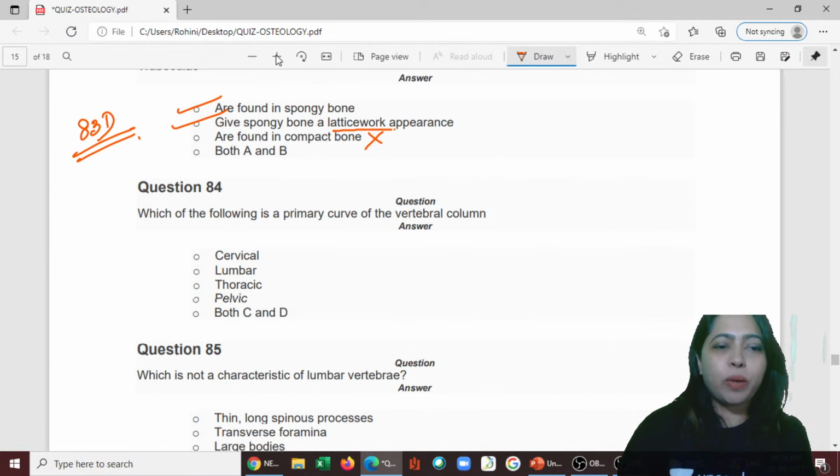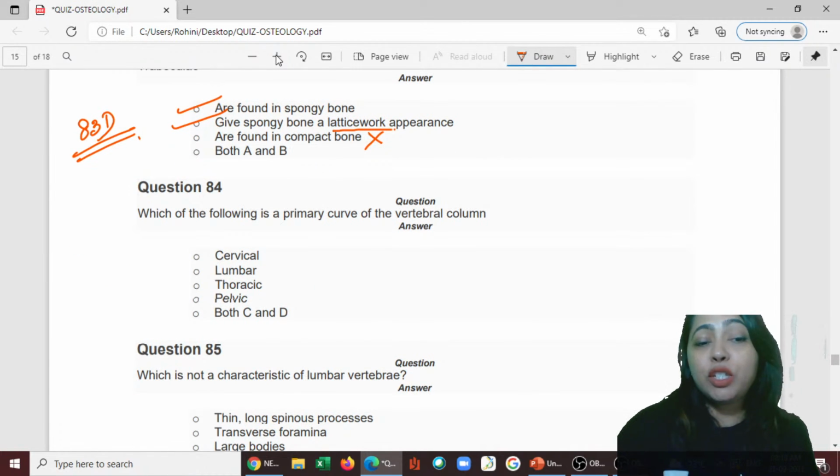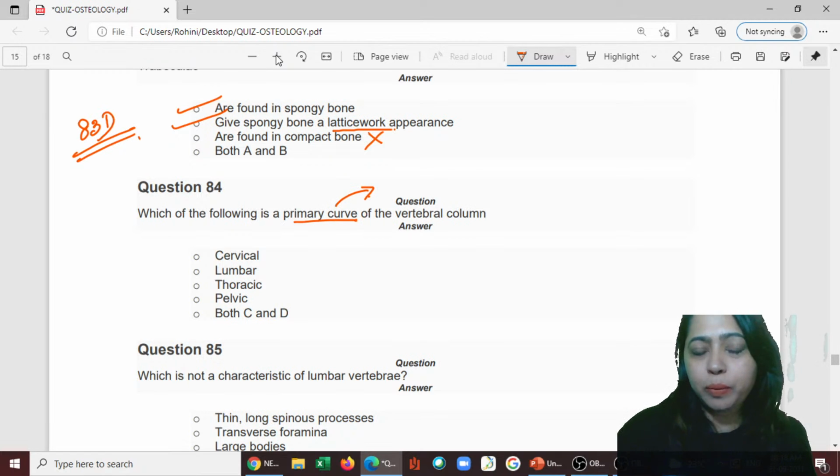Next, let's go to question number 84. Which of the following is a primary curve of the vertebral column? There are secondary curvatures and primary. Primary is something that you are born with. You are born with the sacral curvature and the thoracic curvature. These two are primary.